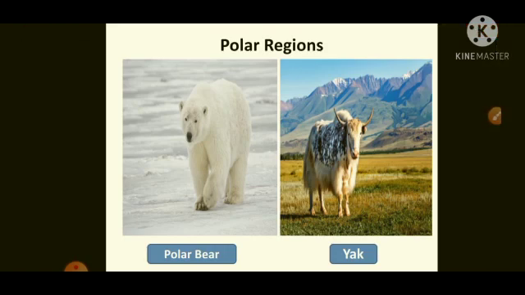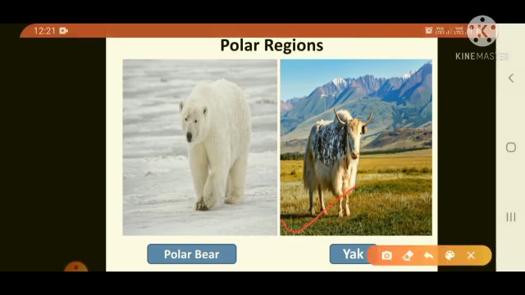Next is polar regions. In polar regions, weather is extremely cold. So animals like yak and polar bear are furry and thick-skinned to keep them warm. You can see this in picture. See here children in picture.